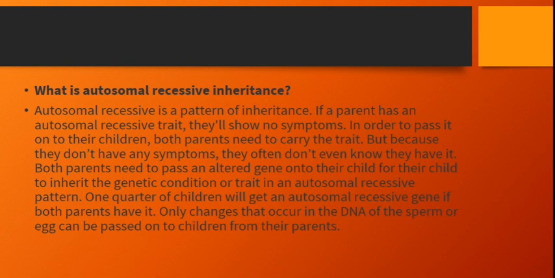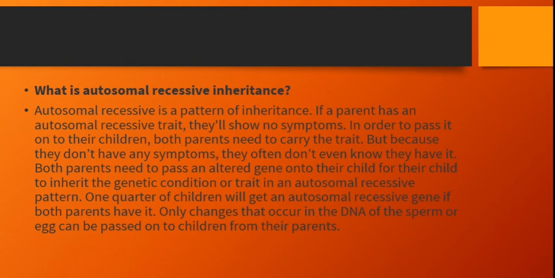What is autosomal recessive inheritance? Autosomal recessive is a pattern of inheritance. If a parent has an autosomal recessive trait, they will show no symptoms. In order to pass it on to the children, both parents need to carry the trait. But because they don't have any symptoms, they often don't even know they have it. Both parents need to pass an altered gene onto the child for the child to inherit the genetic condition or trait in the autosomal recessive pattern.